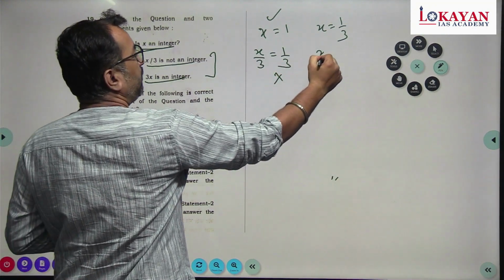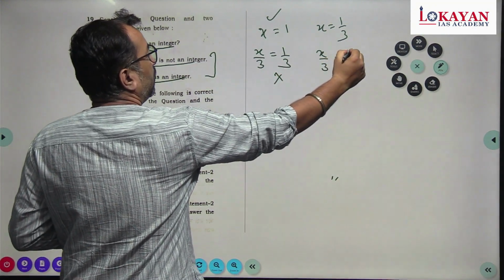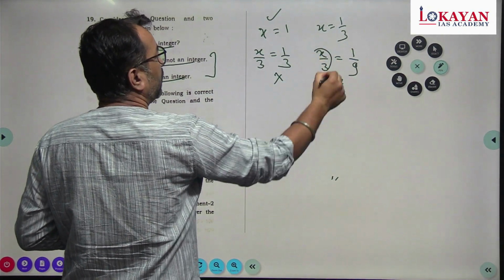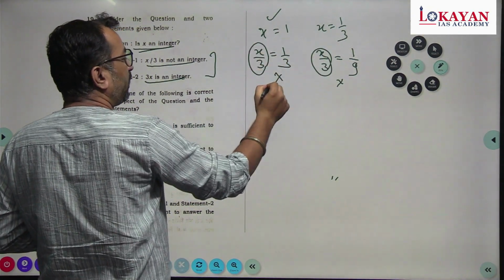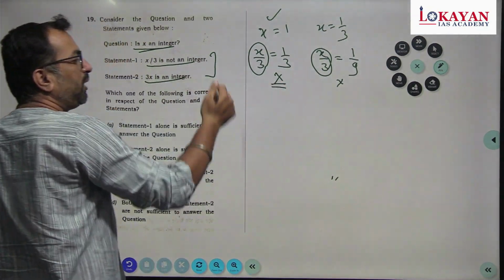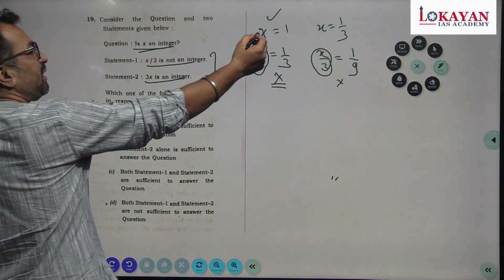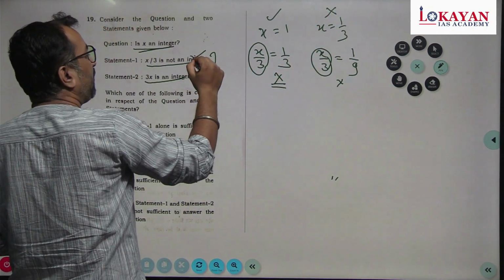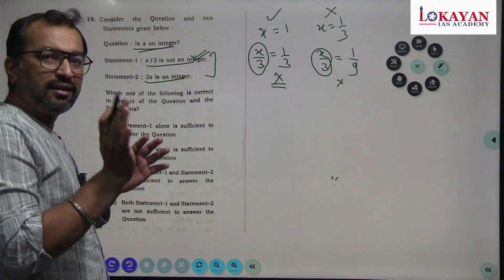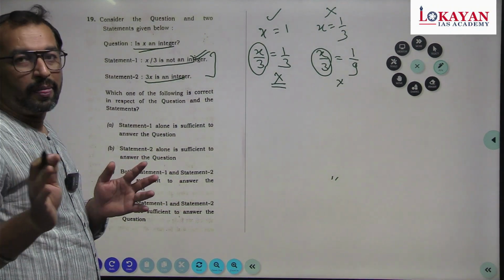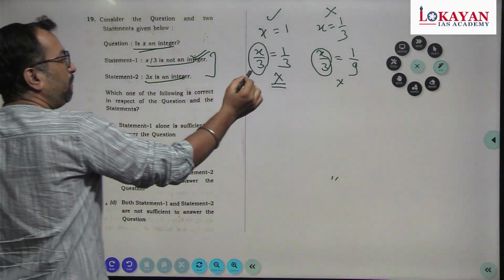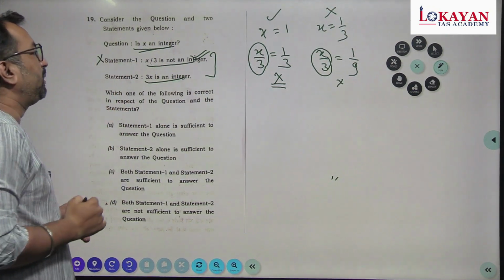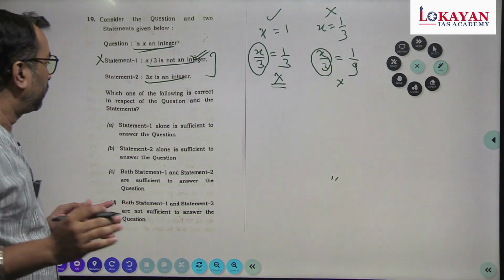And here x by 3 becomes 1 by 9. Here also x by 3 is not an integer. So x by 3 being a non-integer doesn't tell me whether x is an integer or not, because in both cases this statement became true. So the first statement is not enough.